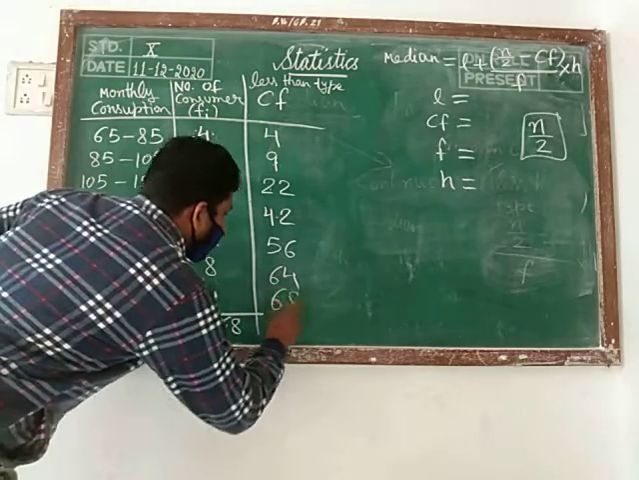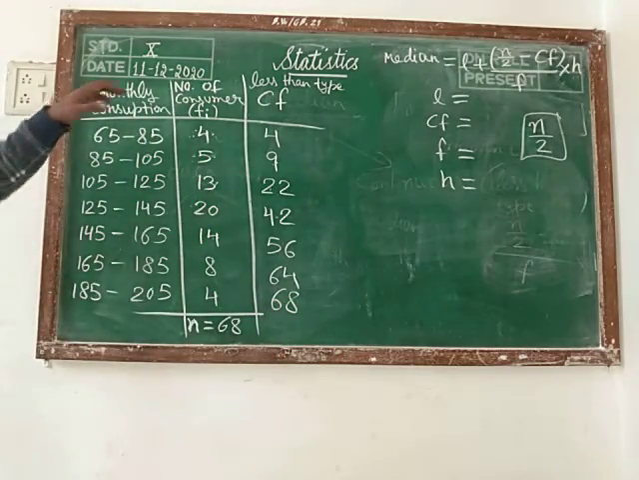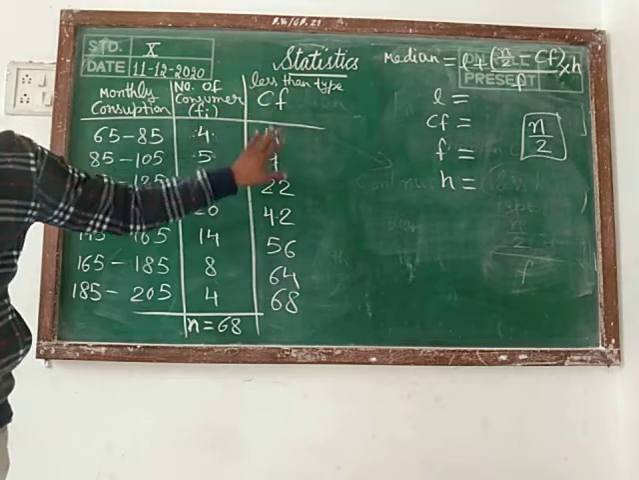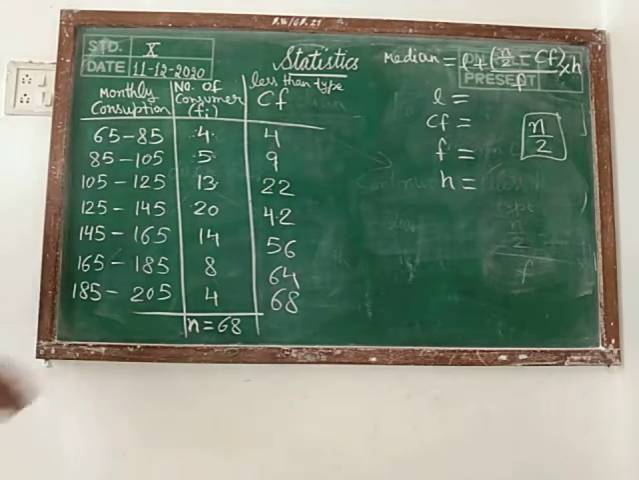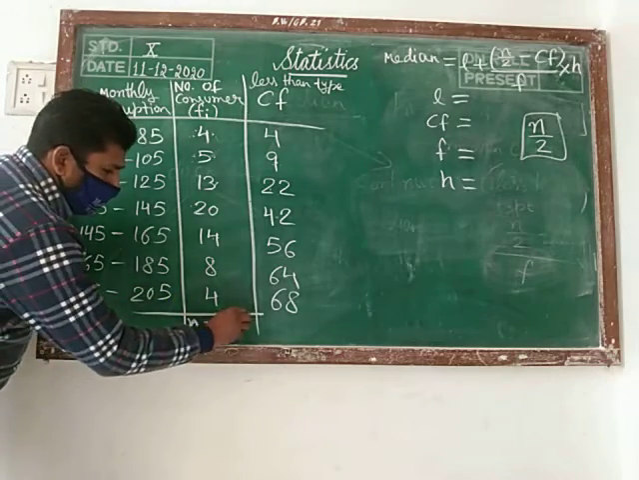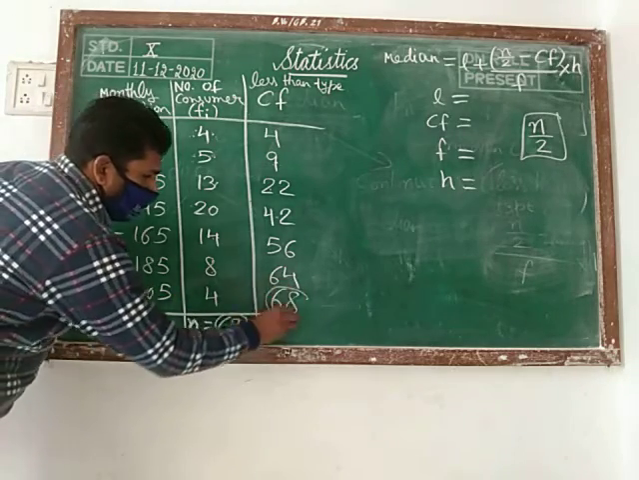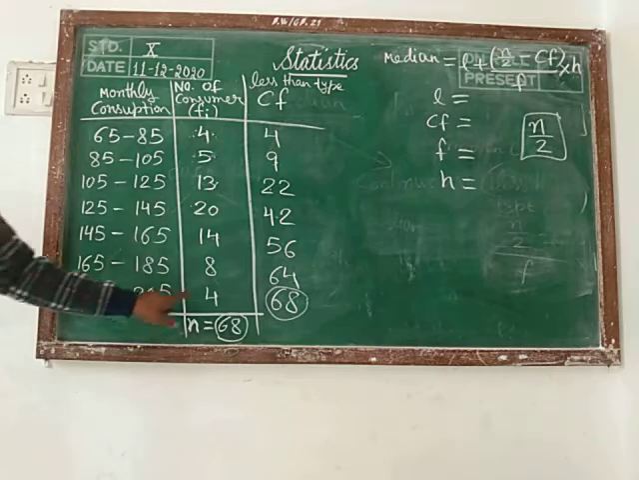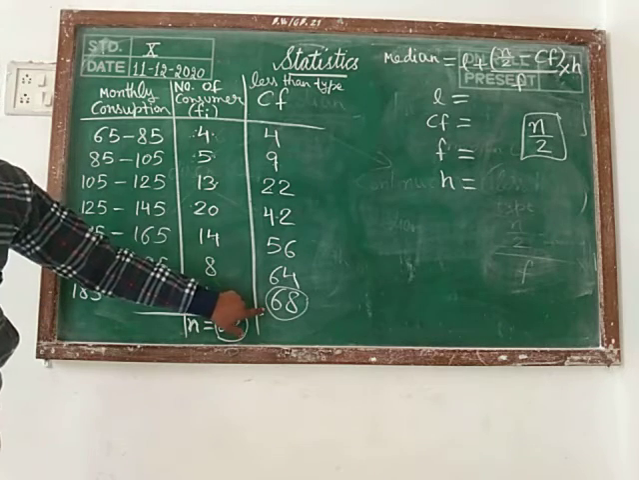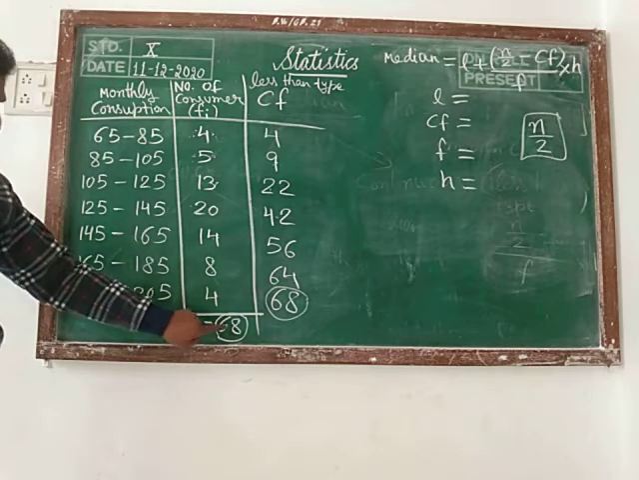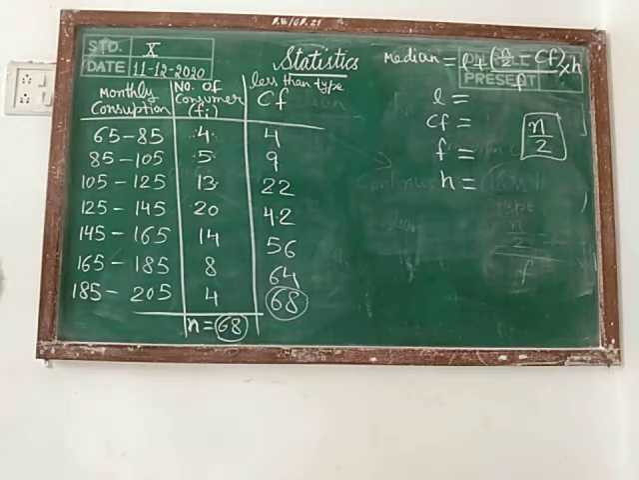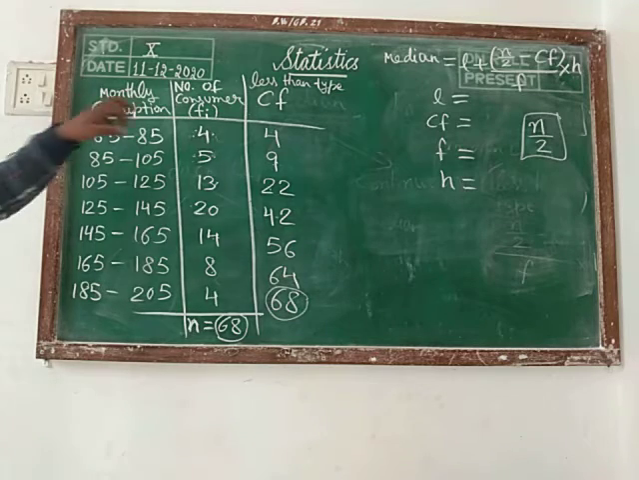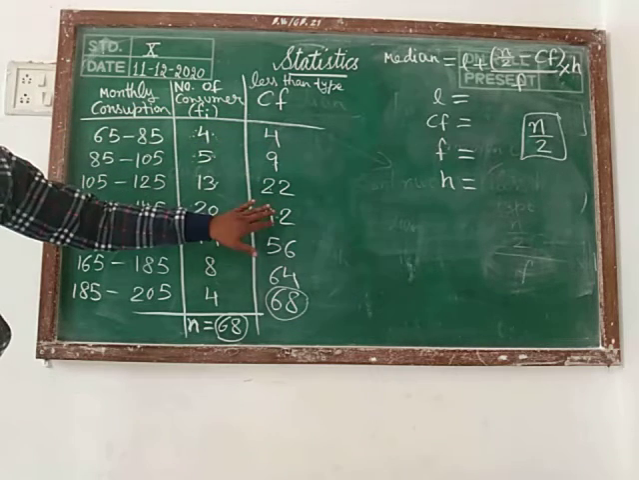68. You have to check whether you are finding the correct cumulative frequency table or not. These two values should always be same: the last cumulative frequency value and the sum of frequency. If you are not getting these two values same, it means that your table will be wrong. Cumulative frequency table is clear to all?